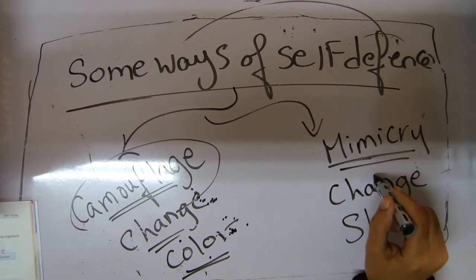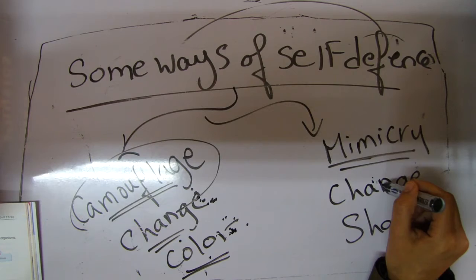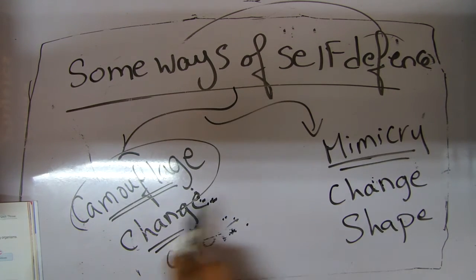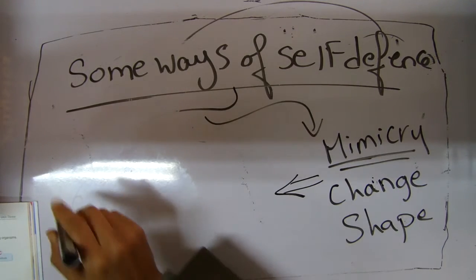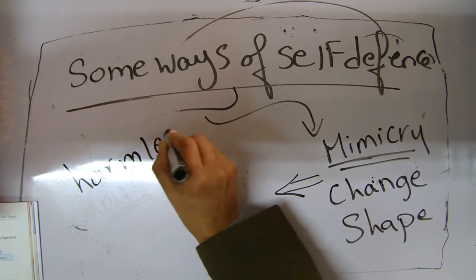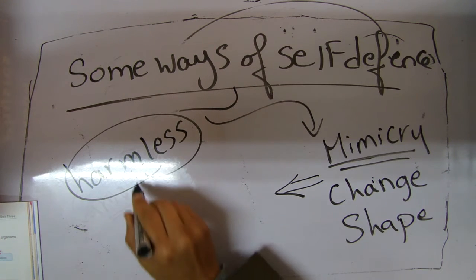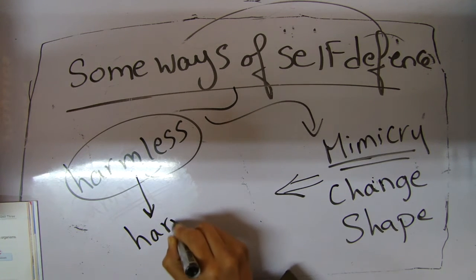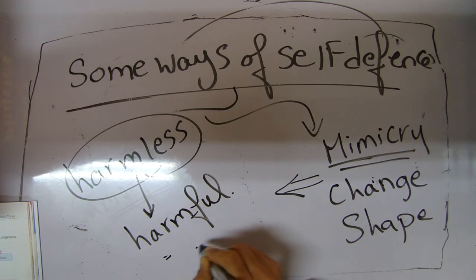Mimicry is a phenomenon in which a harmless living organism imitates other harmful, poisonous living organisms. What's the meaning of that? It means we have a living organism which is harmless that tries to take the shape of a harmful or poisonous organism to threaten its enemy.